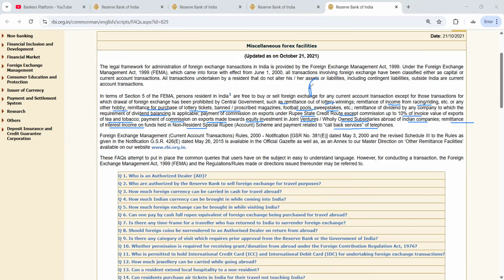You have to remember these prohibited items, as many times they are asked for 2 to 3 marks. So you can just remember this, and this point will be very helpful for you in the exam. Other than that, current account transaction rules are there, and let's see the FAQs which are available here.